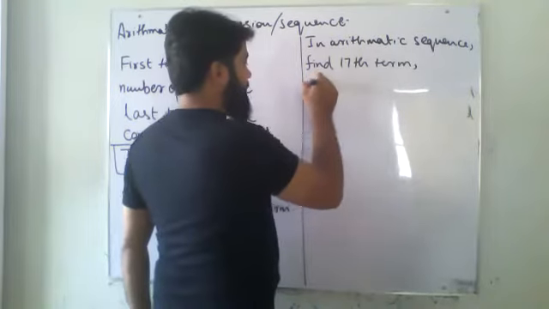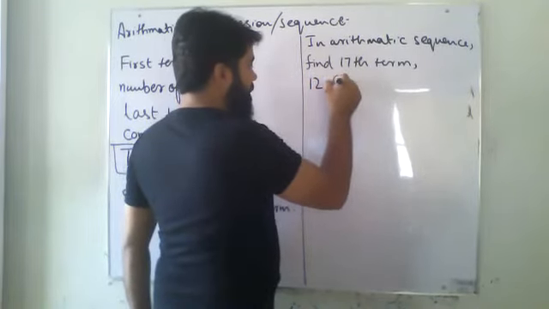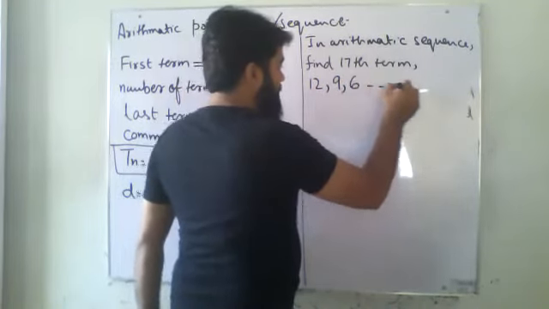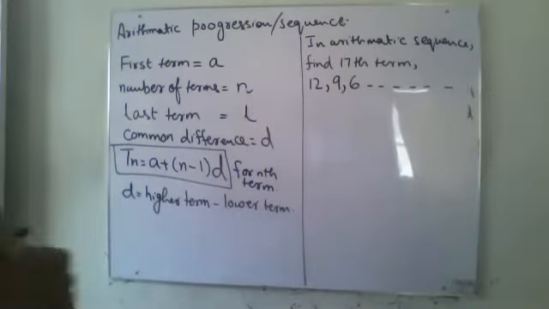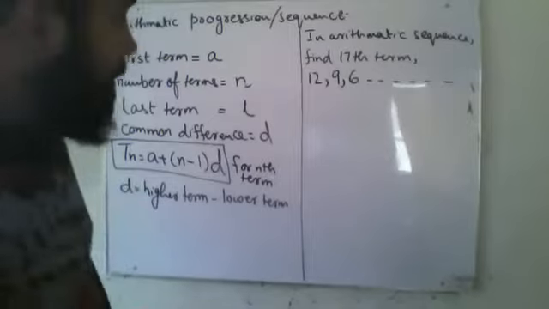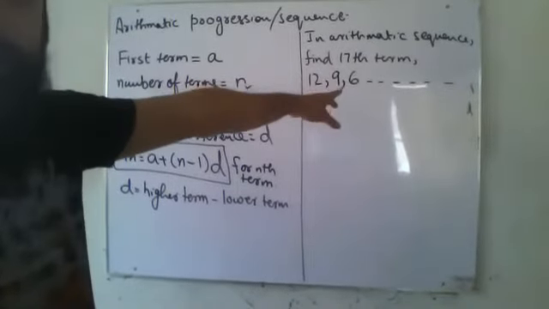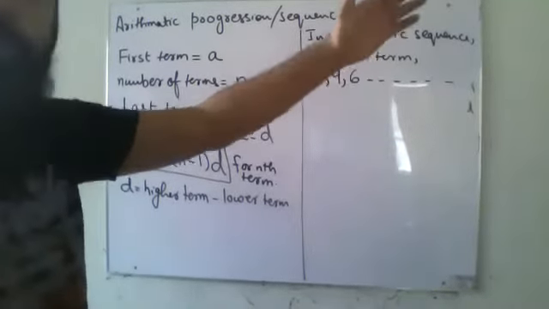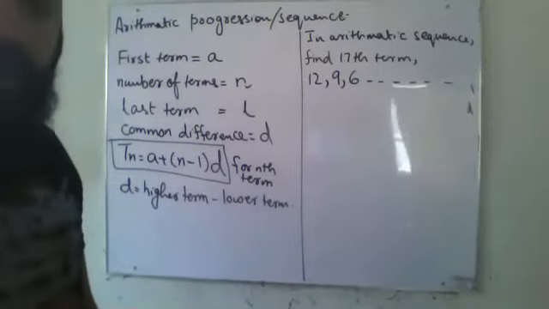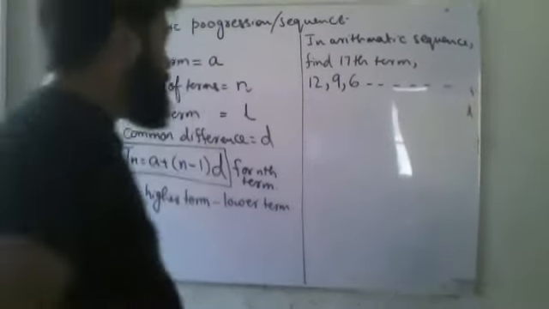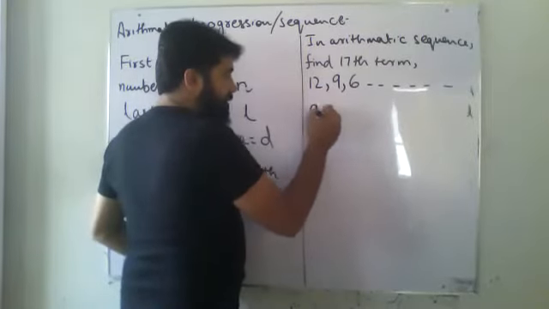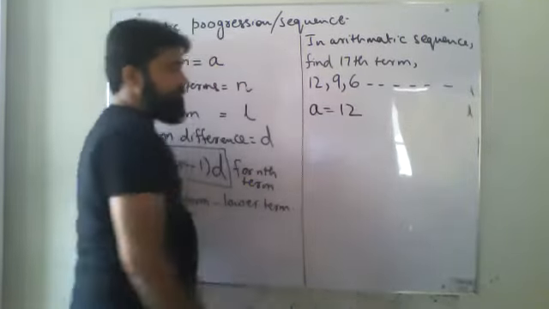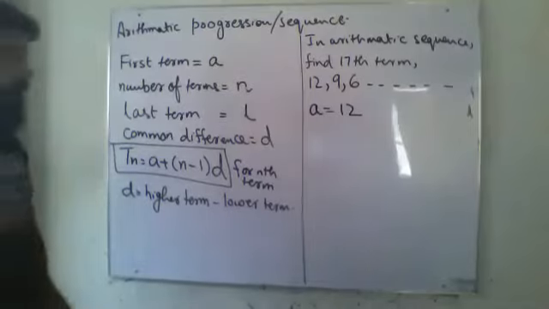And my sequence is 12, 9, 6, and so on. They are telling me to find the 17th term. 12, 9, 6 is my sequence and it is going on, and I have to find what will be the value. So first thing, my first term is 12. That is the first thing I've got.